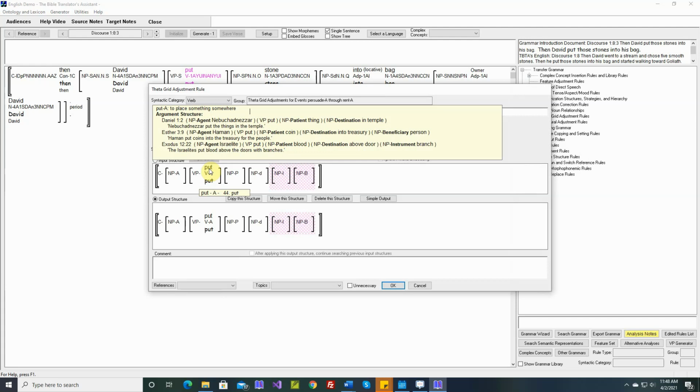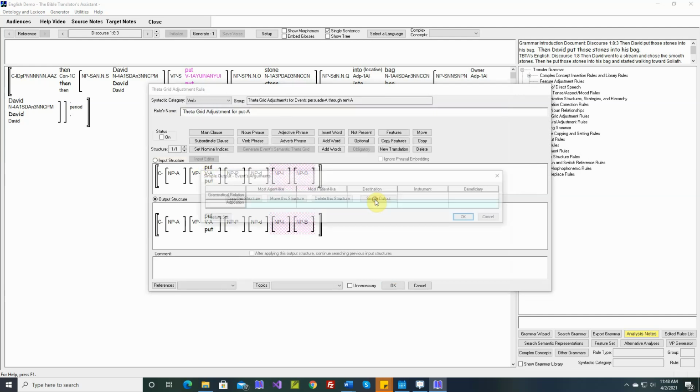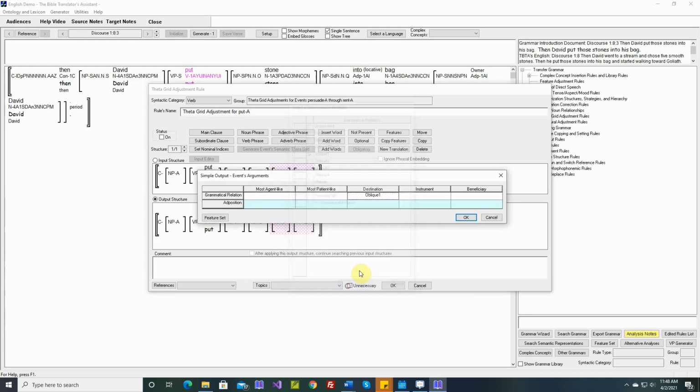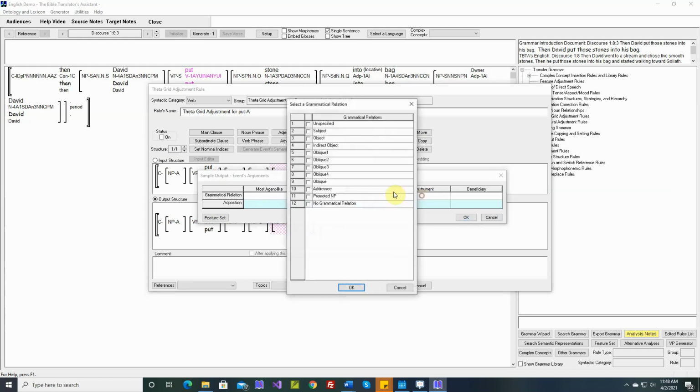So in our destination noun phrase, we don't need to supply a preposition. It will be provided for us. The beneficiary, Haman put coins into the treasury for the people, and an instrument noun phrase, the Israelites put blood above the doors with branches. So we'll make our destination noun phrase an oblique 1, but we won't provide a preposition.